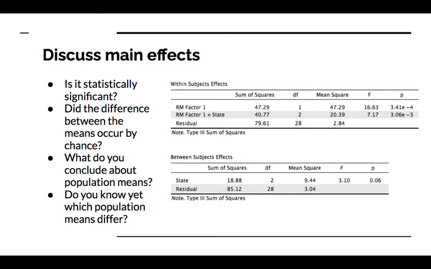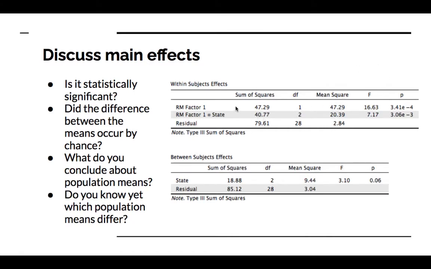Okay. So first, is it statistically significant? And there's 2 main effects. One is for change over time, which is RM factor 1. And that is when you combine the people from all 3 different states and put them together, is their energy level different in the morning and in the evening? And this is statistically significant. So you have a statistically significant difference between the morning and evening energy levels. And that means the difference in the sample means is not due to chance, and there's a difference in the population means.